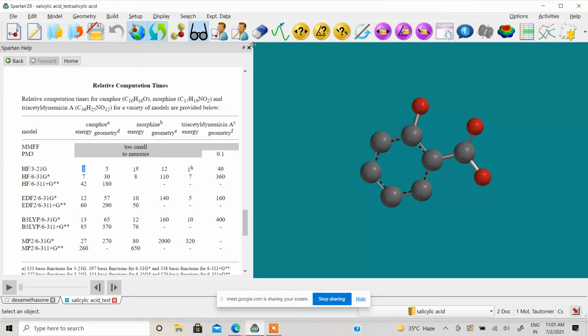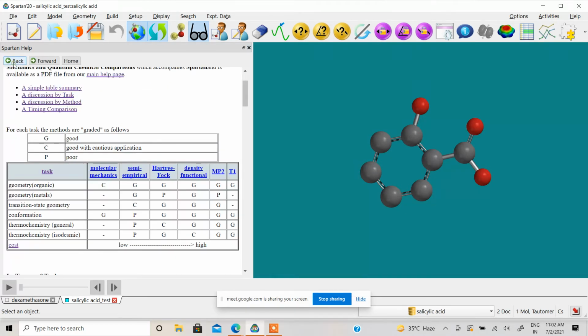Sure, thanks. No, this is for a single molecule, right? Yes, a single molecule, camphor, I'm just showing you. For camphor, if you run Hartree-Fock 6-21G, it is 1. 1 means it will be anything, 5 minutes, 10 minutes for your computer. So what you can do is mark that for a camphor-like molecule, if I run it, this is that much. So for your system, it is quick. But if the same molecule is run by some other person on a different computer with different hardware, of course the timing will be different, right? Of course. Okay.